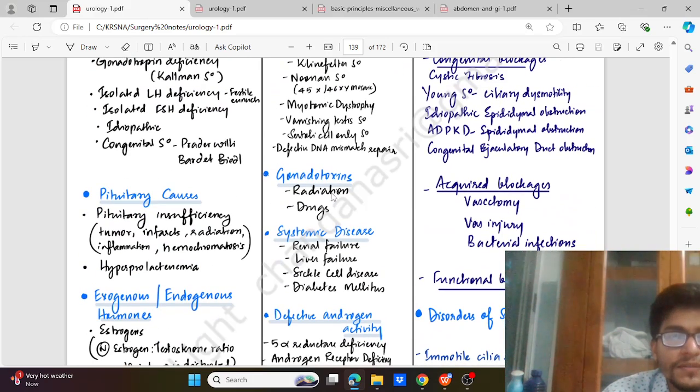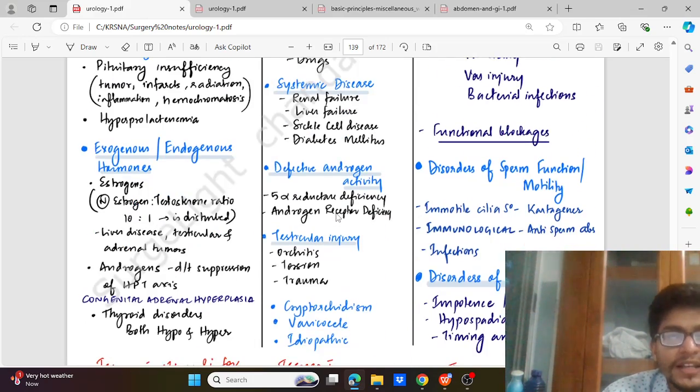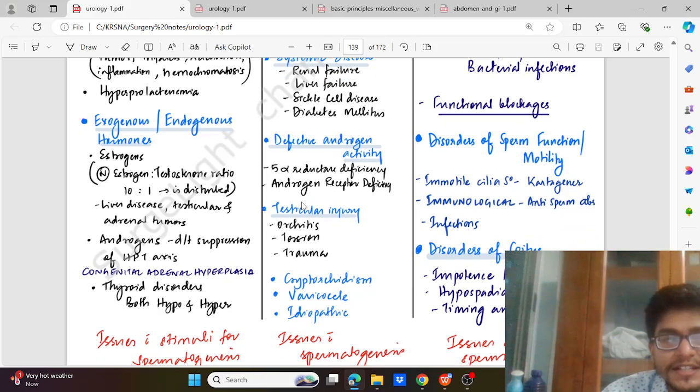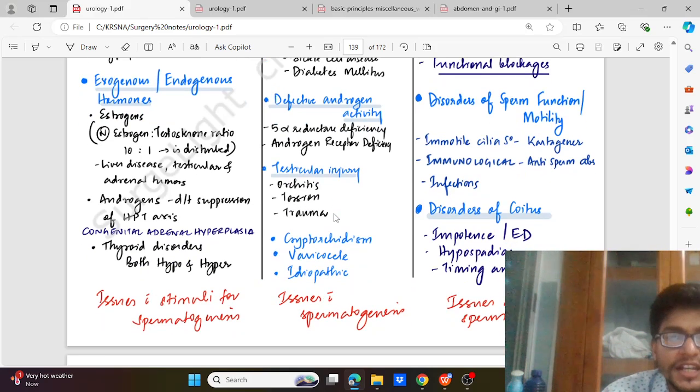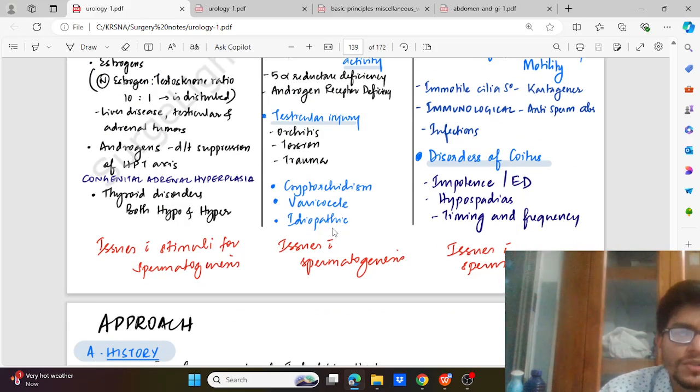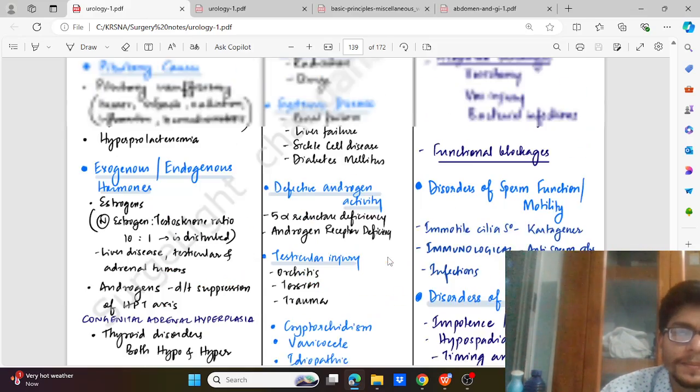Then we have gonadotoxins, which include radiation and drugs. Systemic disease involves most of the chronic organ diseases like renal failure, liver failure, sickle cell disease, and diabetes. Defective androgen activity is due to 5-alpha reductase deficiency or androgen receptor deficiency. Injury is from orchitis, torsion, or trauma. Then cryptorchidism, varicocele, and idiopathic causes. These are all issues associated with spermatogenesis.